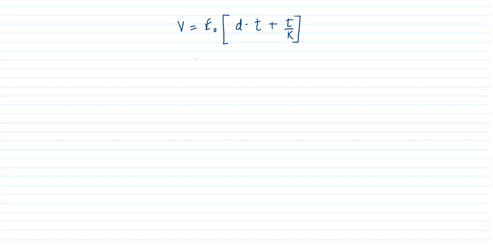Now what is the value of E naught in between the plates of a capacitor? What is the value of electric field? Sigma upon epsilon naught.